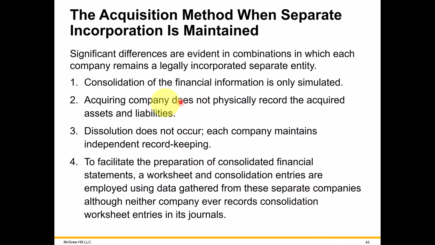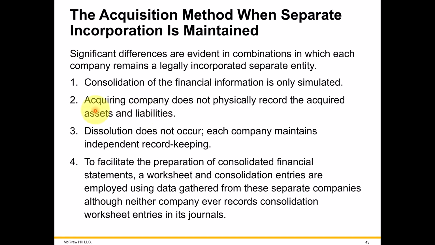What we're doing here is getting information to eventually prepare a worksheet that will help us with the consolidated financial statement. And our parent company, the acquiring company, is not buying the assets and liabilities of the subsidiary like we had seen in the case of a merger.